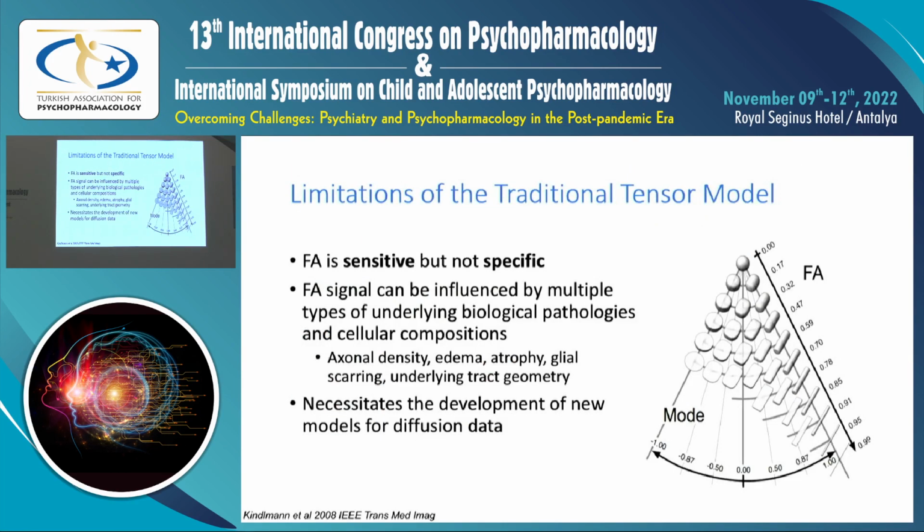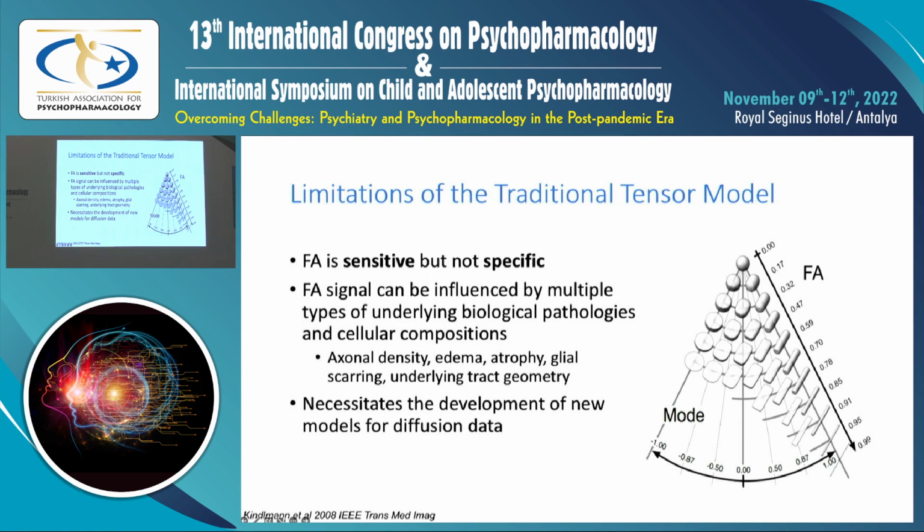However, despite the power of using diffusion MRI approaches to study white matter microstructure, there are some limitations to the traditional tensor model. The principal metric FA, while highly sensitive, is not very specific. This can be best visualized in the figure on the right, which shows the large number of tensor shapes that can all produce the same FA value. The FA signal can be influenced by several things, both biological and pathological.